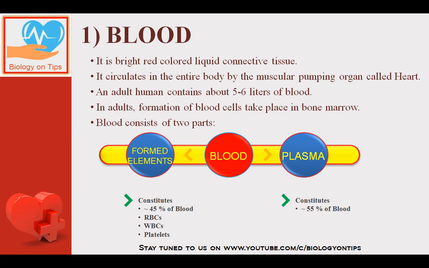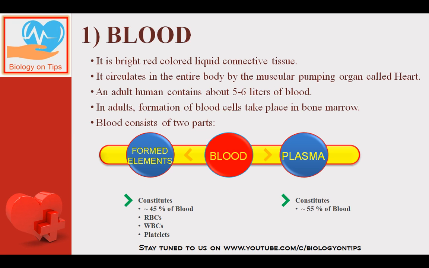Now coming to the components of the human circulatory system, the number one component is the blood. Blood is a bright red colored liquid connective tissue. It is a very important connective tissue. You must have studied connective tissues. So one of the tissues is specialized connective tissue. Blood comes under that category, specialized connective tissue. It circulates in the entire body by the muscular pumping organ called the heart.